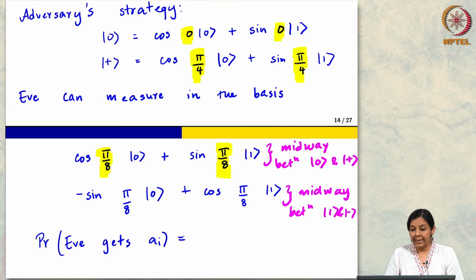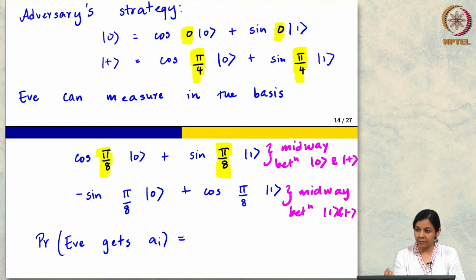It is the bit that Alice sent. So, I am looking at a given bit AI, okay. Alice has sent AI, right. If AI is 0, then she has sent either 0 or plus with probability half each. If AI is 1, she has sent 1 or minus with probability half each, right. And I am claiming that the most effective thing for Eve to do to learn AI is to use this basis, which is sort of in the middle. This is the most effective way for her to learn AI.